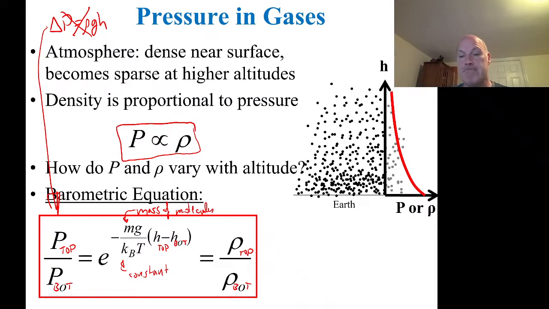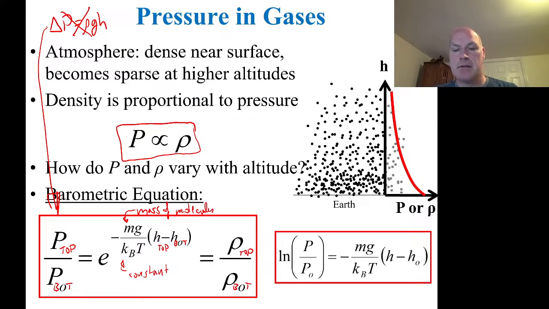Now, very often we get rid of the exponential by taking the natural log of both sides. So you take the natural log of everything in this equation, and you get the natural log of the pressure ratio is equal to minus mg over k_B T times (h minus h naught). So let's see how we're going to use this equation in this next example.